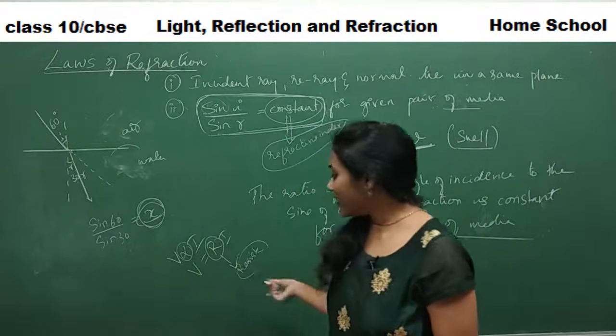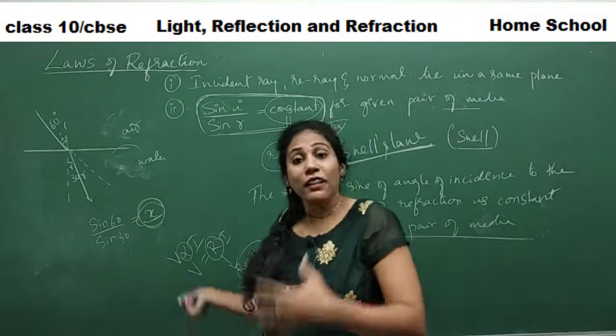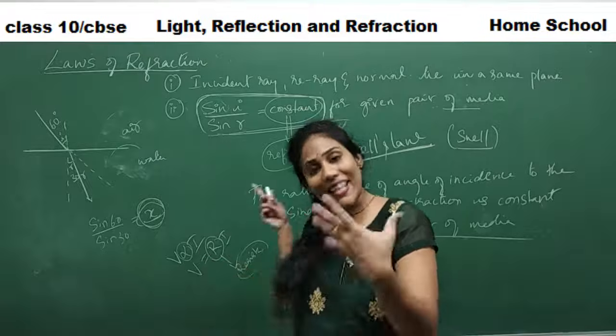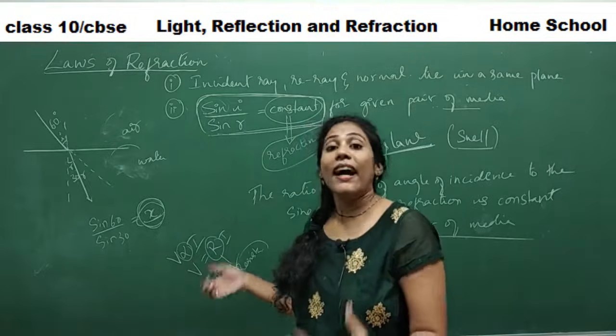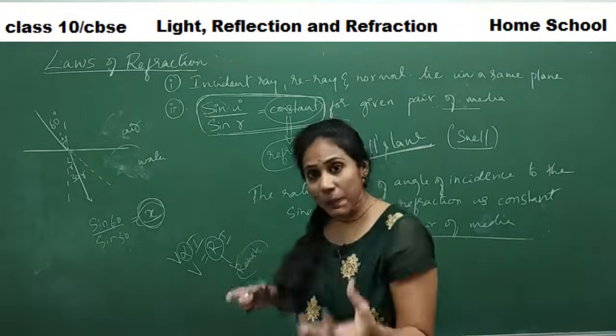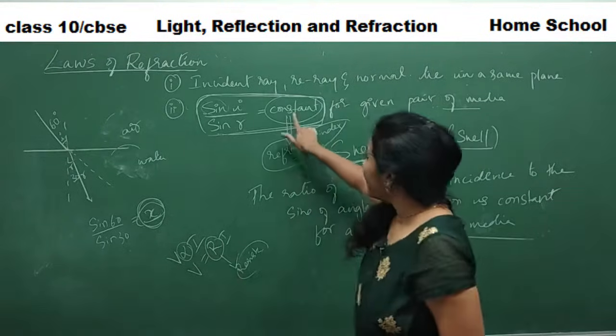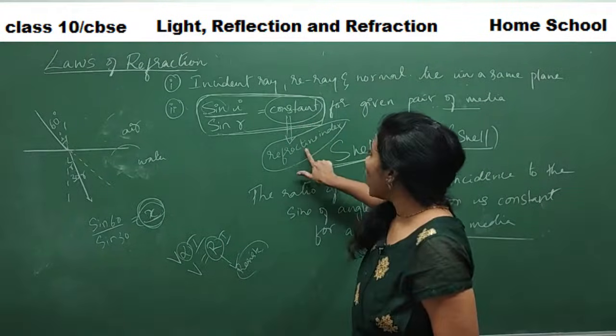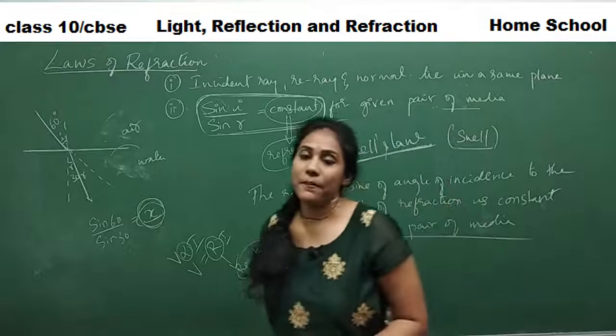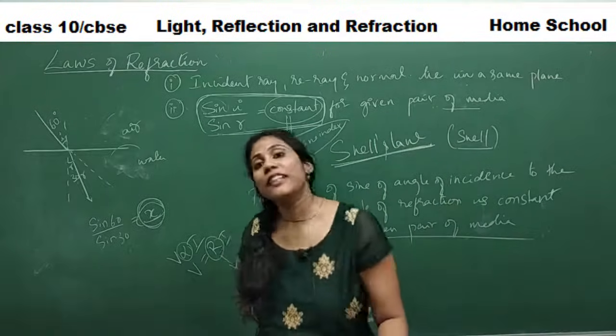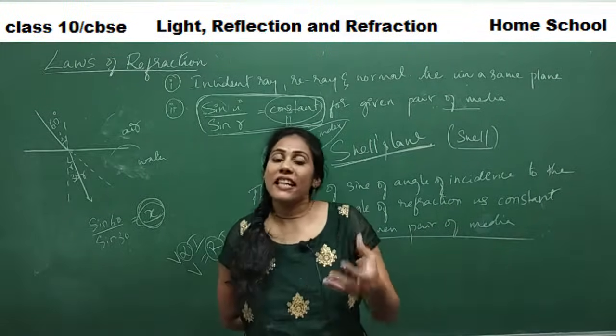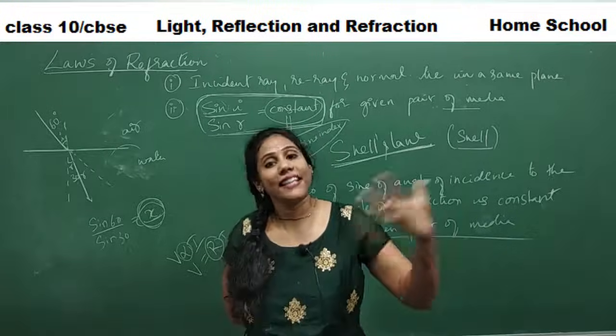Same way we have another constant, resistivity. Every constant actually has a certain meaning. So here, this constant we will call refractive index, and we will study it in detail in the next video.